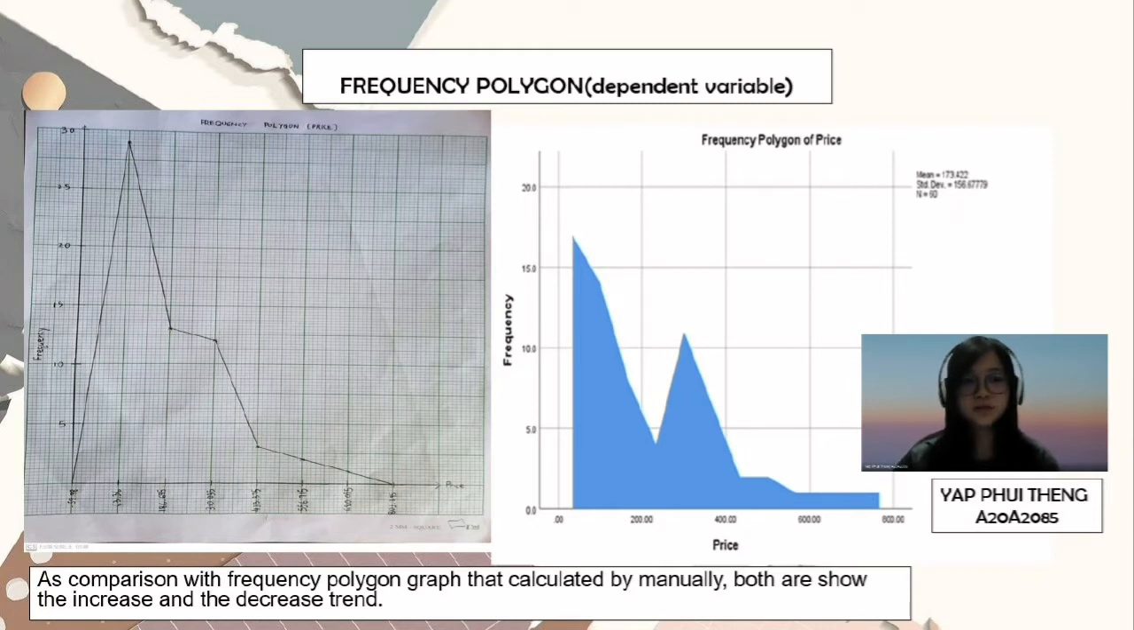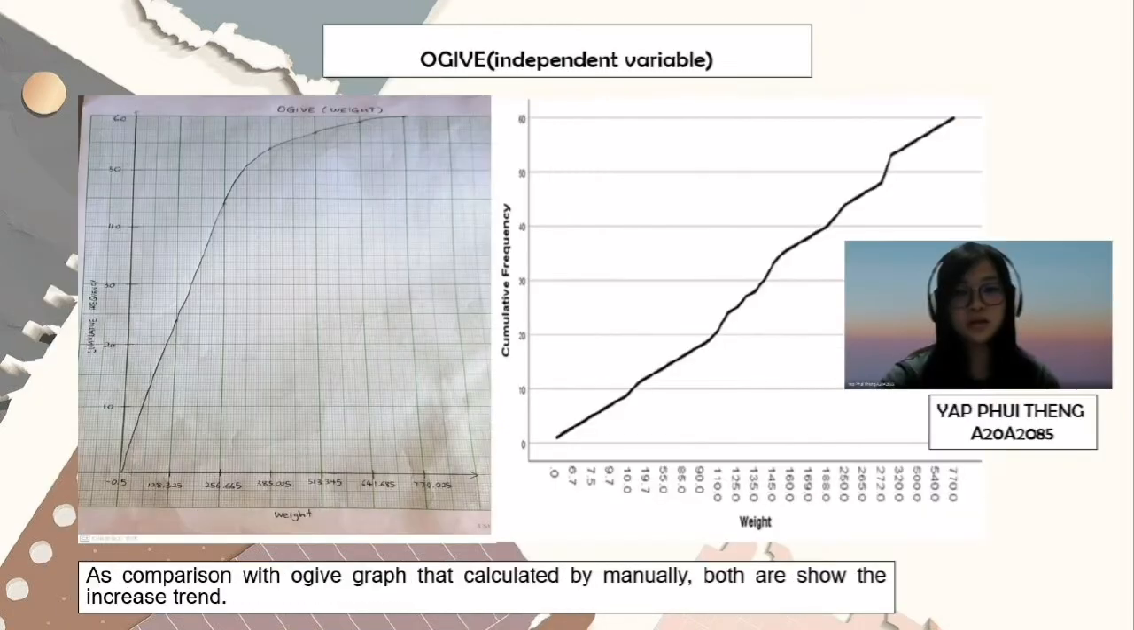Next, for drawing the frequency polygon for the dependent variable, which is price, we use a frequency polygon. As a comparison with the frequency polygon calculated manually, both show increase and decrease trends. Next is the ogive graph. The left hand side is drawn manually and the right hand side is drawn using SPSS. Compared with the ogive graph calculated manually, both show increasing trends.